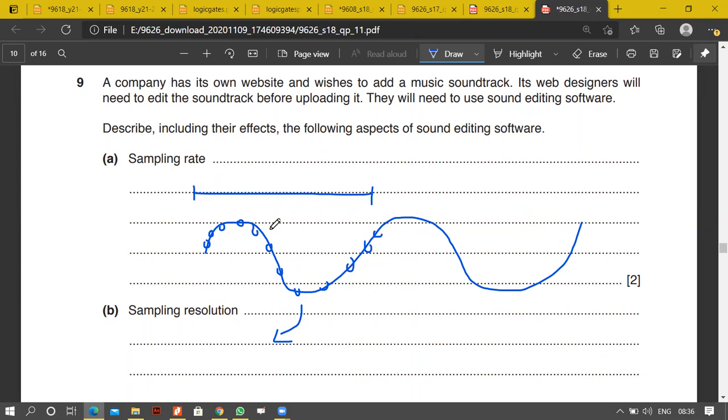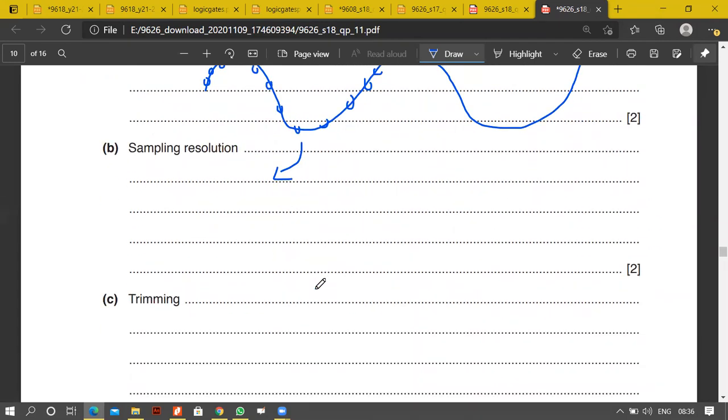And the sample rate basically means how many samples per second am I processing? That's the sample rate. You get my point? Resolution means the number of samples, and sample rate is how many samples are being processed per second. Trimming basically means taking out a part of a sound wave, trimming it off, cutting it off. Isko trimming kehte hain.